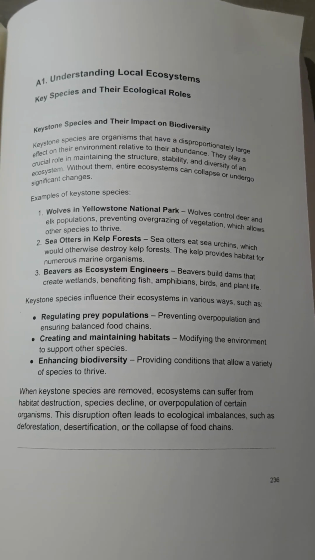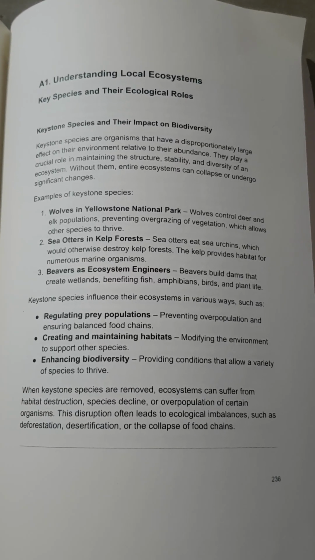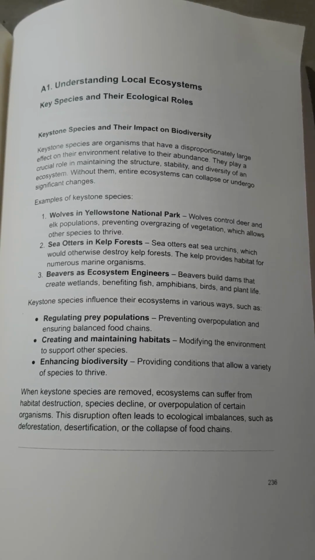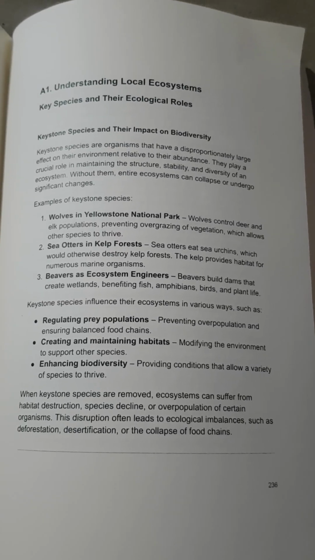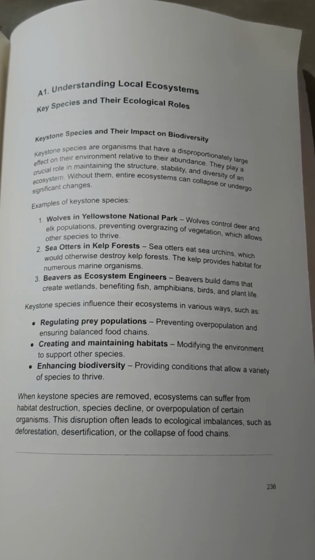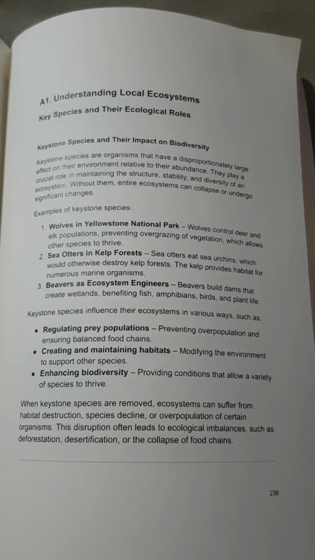When keystone species are removed, ecosystems can suffer from habitat destruction, species decline, or overpopulation of certain organisms. This disruption often leads to ecological imbalances such as deforestation, desertification, or the collapse of food chains.